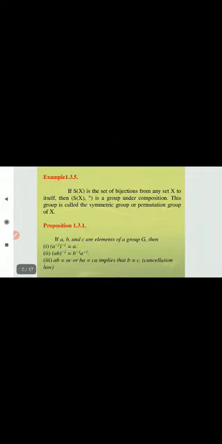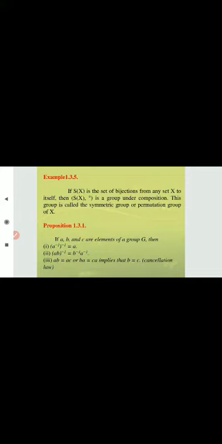Now, if S of X is the set of bijections from any set X to itself, S of X comma circle is a group under composition. This group is called the symmetric group or permutation group. If the functions on the set are bijections, meaning one-one and onto, then it is called the symmetric group or permutation group.